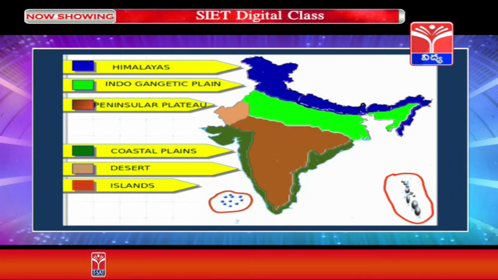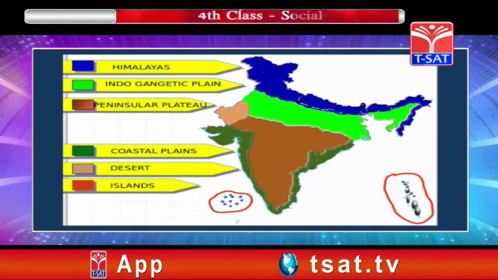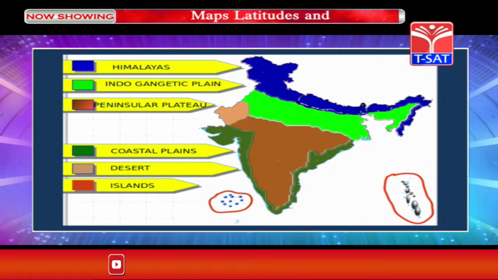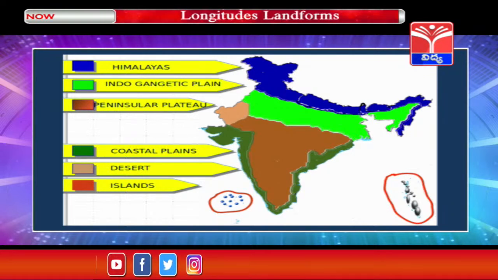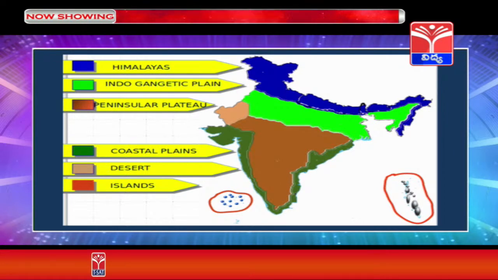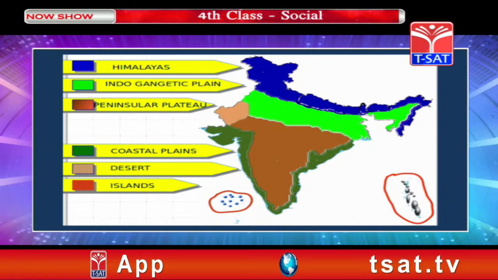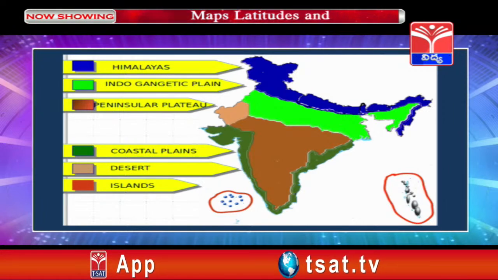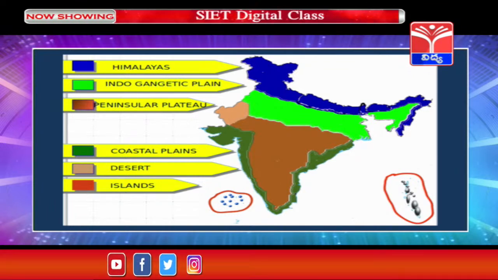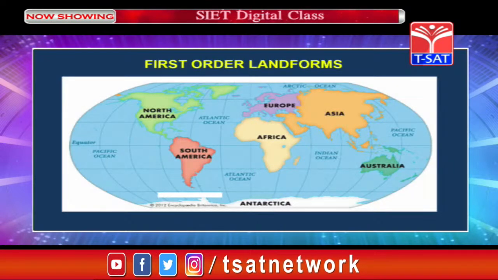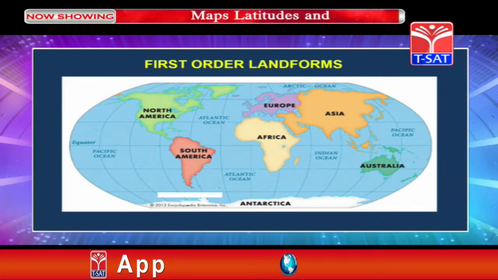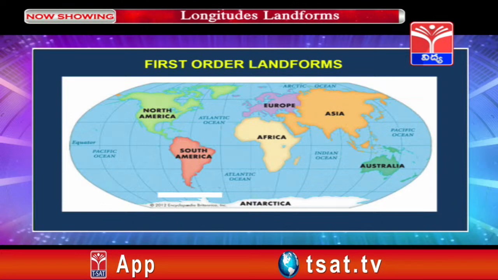Children, observe different types of landforms in the outline India map. The purple color indicates the Himalayas, that is the mountains, and the green color indicates the Indo-Gangetic plain. The brown color indicates the peninsular plateau. The dark green color indicates coastal plains. The light brown color indicates desert, and the regions marked with orange indicate islands, that is Andaman and Nicobar Islands and Lakshadweep Islands. Children, try to identify the continents on the globe: Asia, Europe, Africa, Australia, South America, North America and Antarctica.